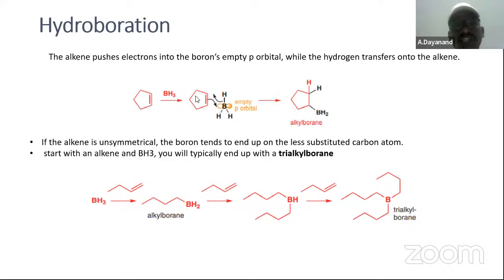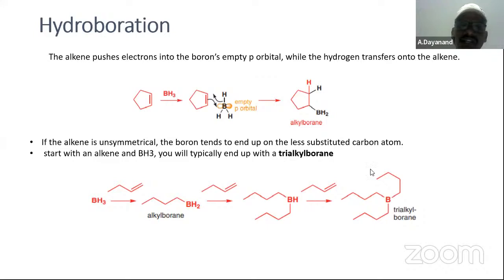Okay, BH3, boron trihydride, or B2H6, is diborane. BH2 is formed with another hydrogen bonded, and alkyl boranes are formed. This alkyl borane does not stop here; two more substitutions happen again.